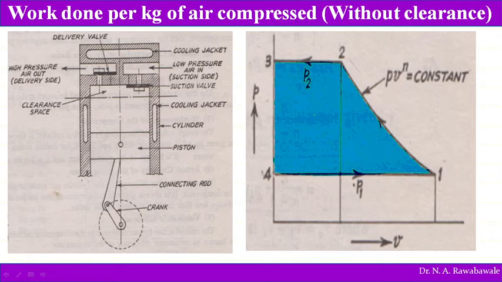So now, work done per kg of air compressed without clearance. What is without clearance? Now it is assumed that the piston moves in this cylinder up to the top dead center. So there is no clearance between cylinder head and piston head when the piston reaches top dead center. Directly the piston reaches the topmost position and it hits. There is no clearance between cylinder head and piston head.